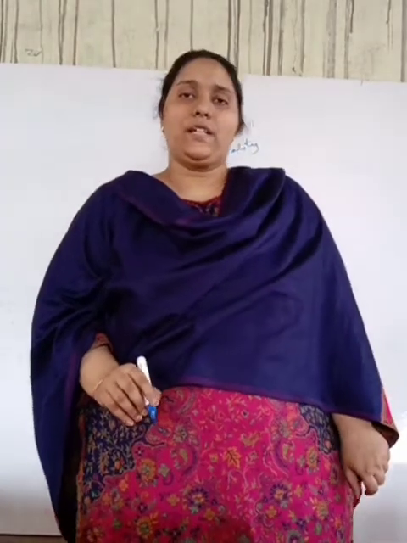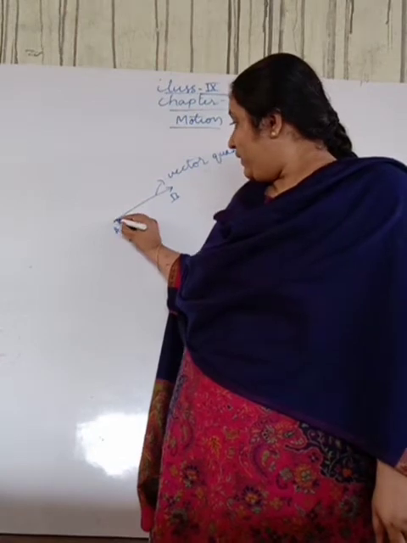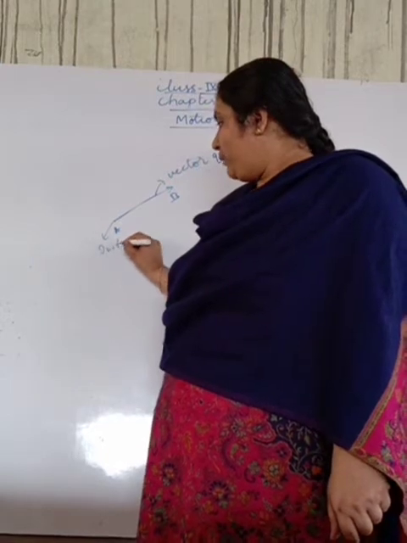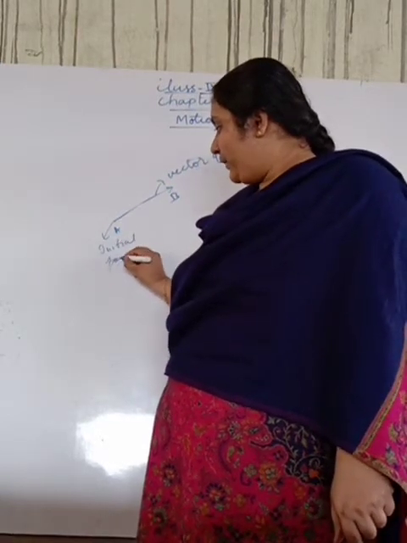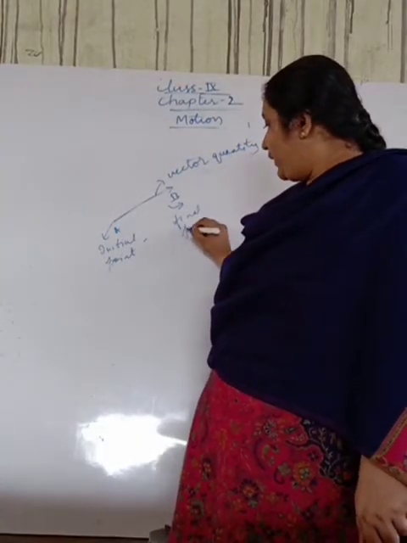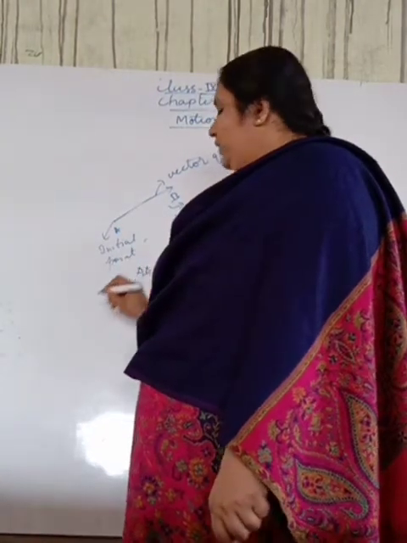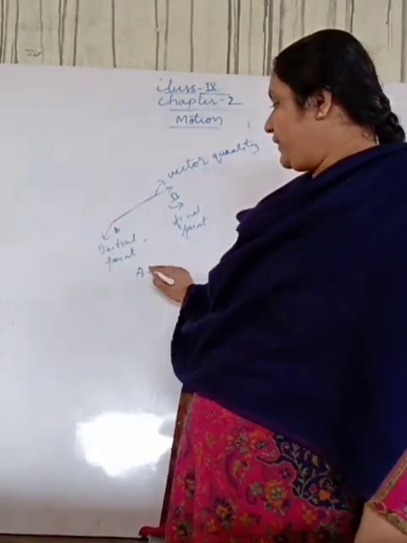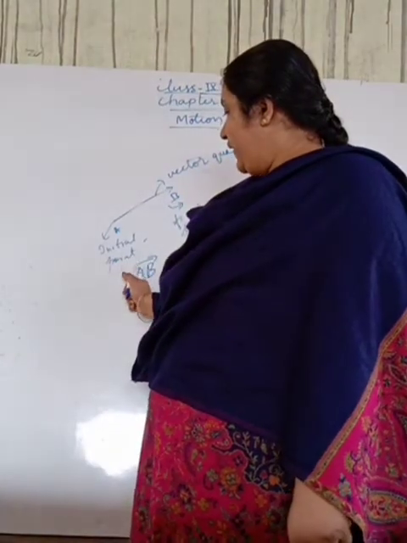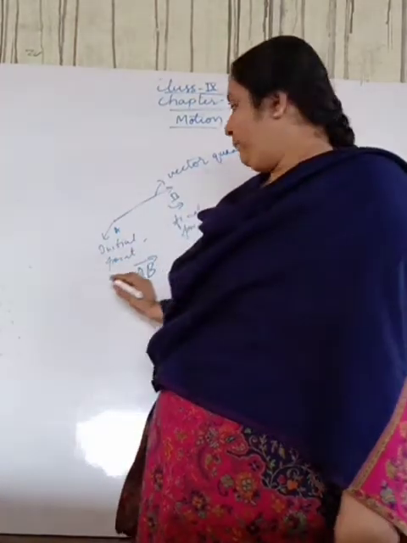For a vector AB, this will be its initial point and this will be its final point, and its magnitude is AB. AB in the direction: this arrow specifies that the initial point is A and the final point is B. It will have some magnitude.